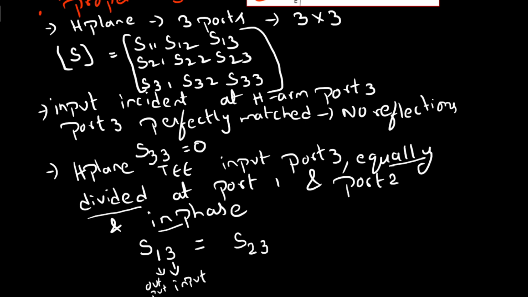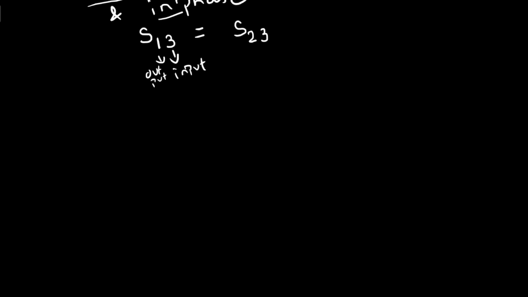Now let's go with the properties of S matrix. The first property is symmetry.